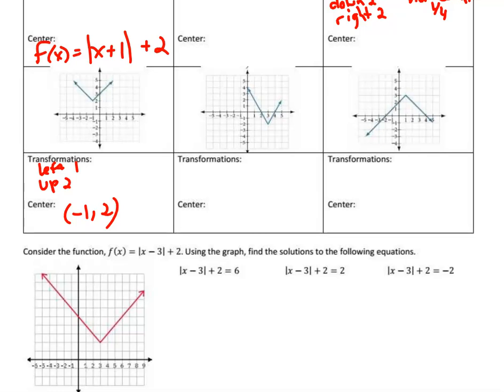For the next one, this one, I notice there is a vertical stretch of 2. You can't tell horizontal from the graph. You can always get vertical. It could be one or the other, and we're always going to go with vertical. So this one went right 3. It went down 1. And a vertical stretch of the slope was up 1, 2 over 1. So vertical stretch of 2. So the center was 3, -2.